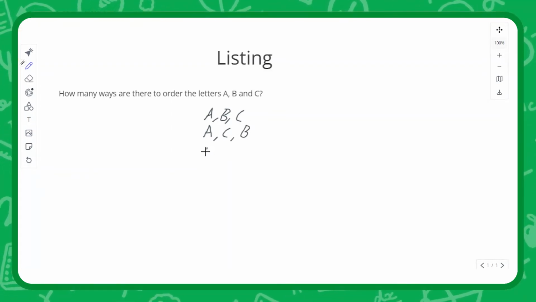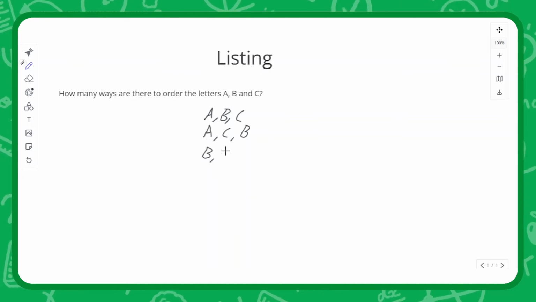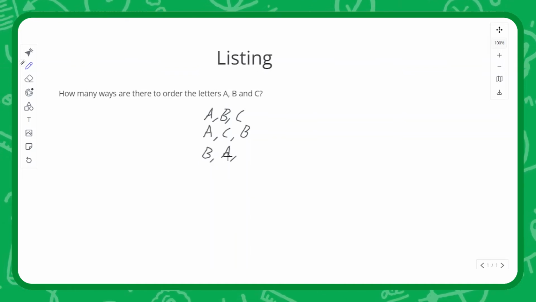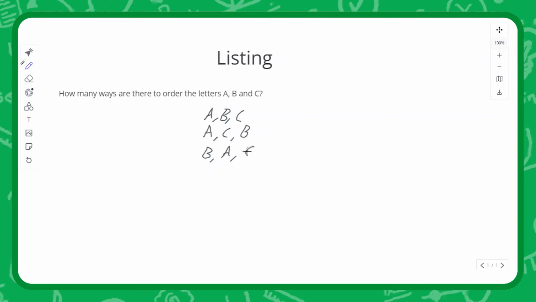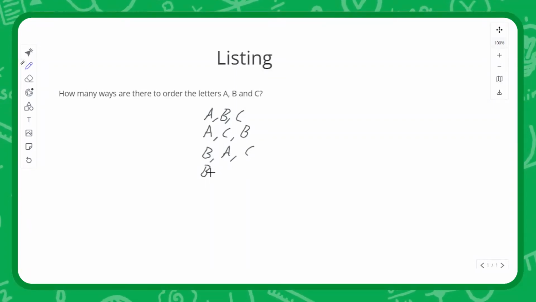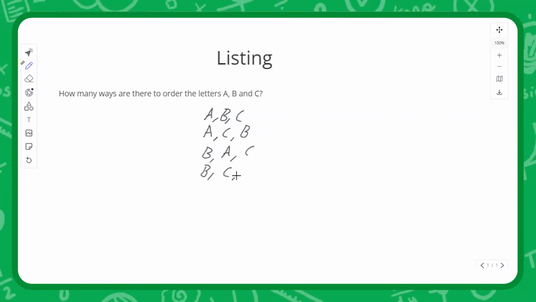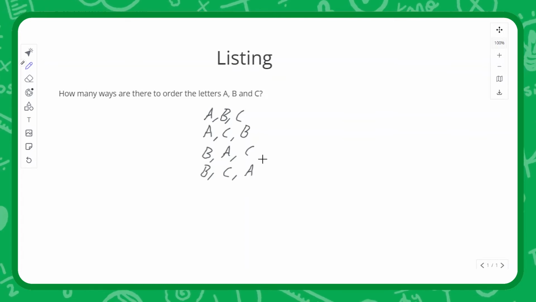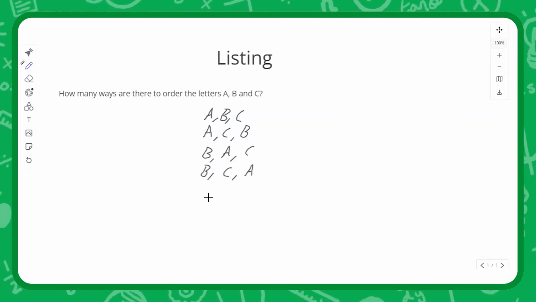So now we'll go in alphabetical order where possible. B. And again, alphabetical order where possible. We'll start with A, then C. We can still start with a B, but now it's got to be a C, and then followed by an A. And we've done all our A's, we've done all our B's.